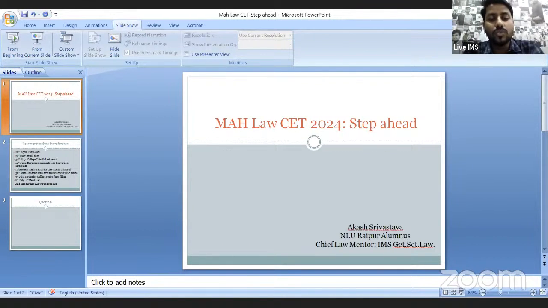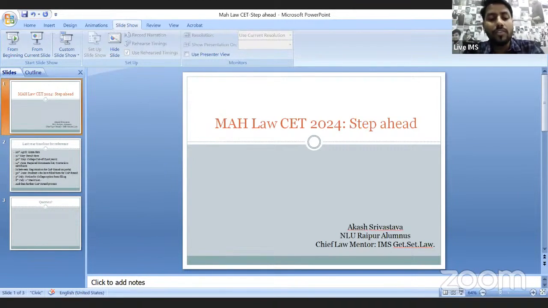Then on 14th of June, they released a document list, whatever document is required, and also the conversion certificate. And in between, from 14th of June to 30th of June, they asked the students to fill the form for cap round. On 30th of June, they released the list of students who have filled the cap round form.